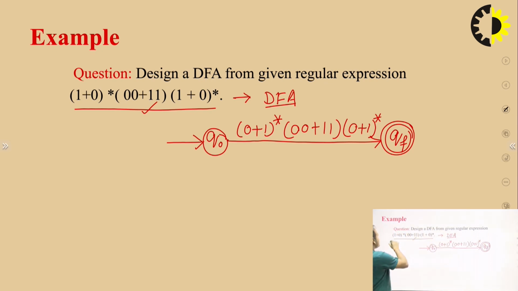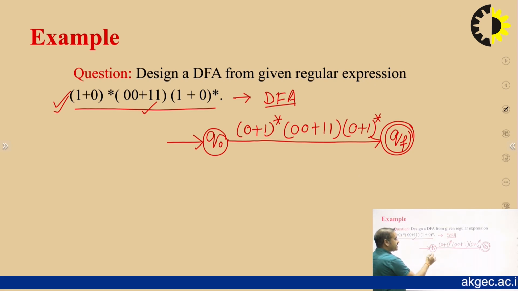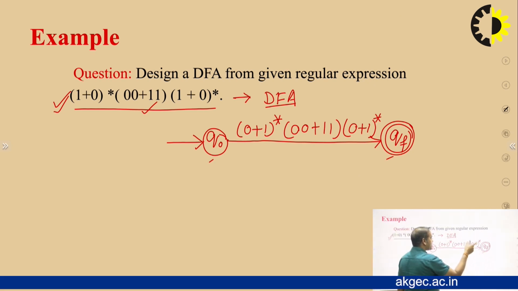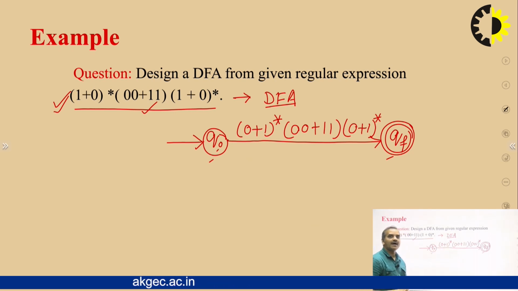This is the whole expression given in the question. We write the whole string on the edge of Q0 to QF. Now we want to solve this expression one by one.